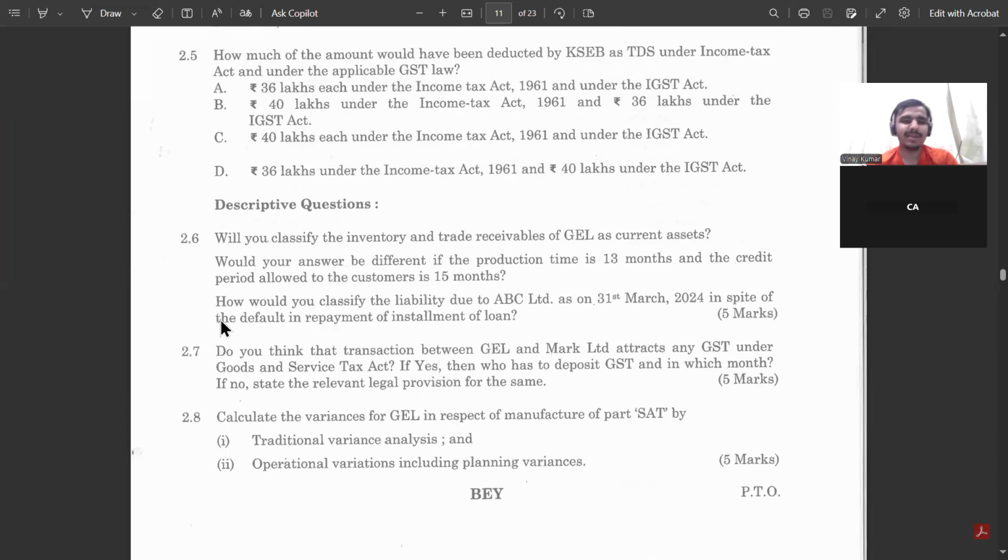How that will happen, if you know the FR provision better, then you can write this much properly. Ind AS 10 link can also be there, Ind AS 1 whatever repayment schedule, that will happen when you know the FR provision. If you don't have this much clarity or detail, it will be a difficult task for you. So now moving to next.